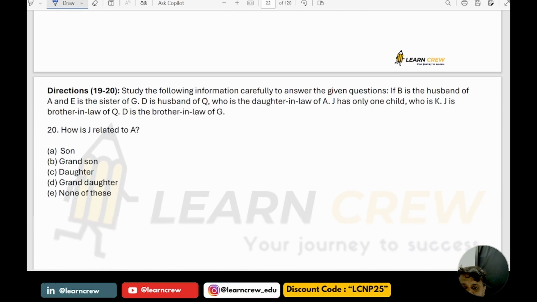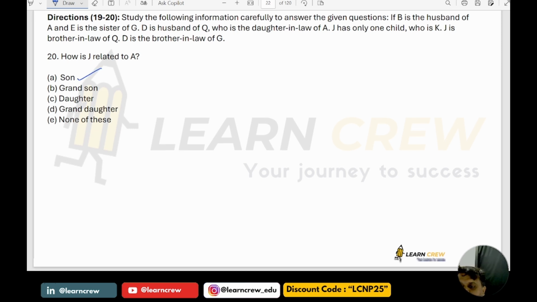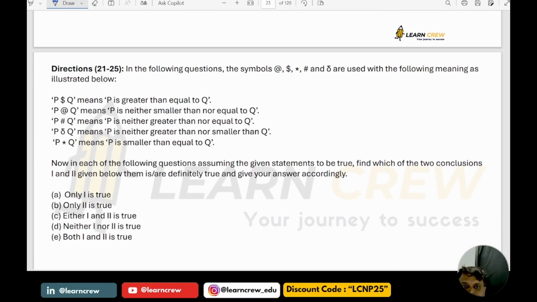Now question number 20. How is J related to A? J is the son of A. Next, question number 21 to 25.